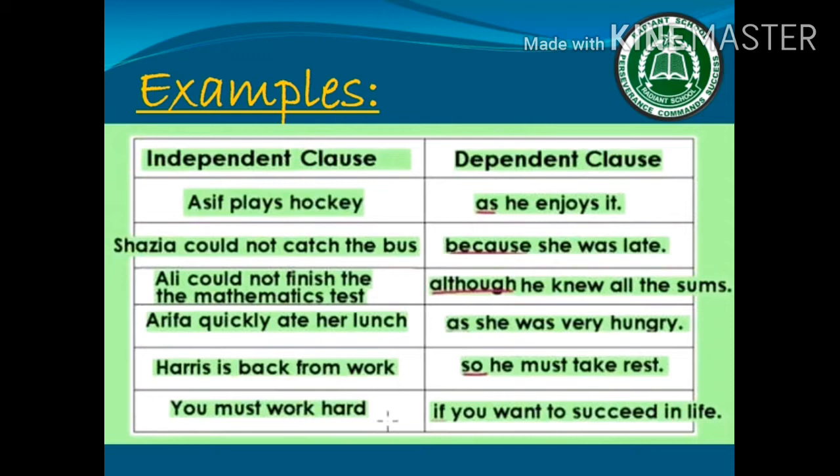Arifa quickly ate her lunch as she was very hungry. Haris is back from work as he must take rest. You must work hard if you want to succeed in life.